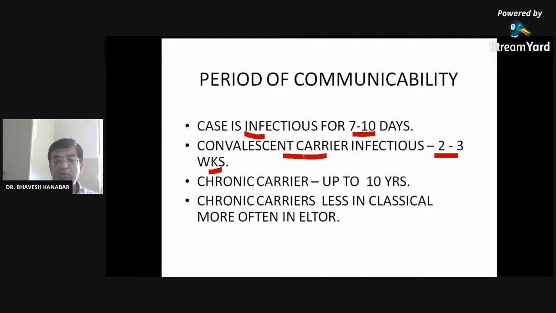A carrier is infectious for 2 to 3 weeks. Convalescent carrier means those who have recovered from infection. Chronic carrier, up to 10 years. Many persons may become chronic carriers and may transmit the organism in the stool for up to 10 years. And chronic carriers are more common in classical than in El Tor.